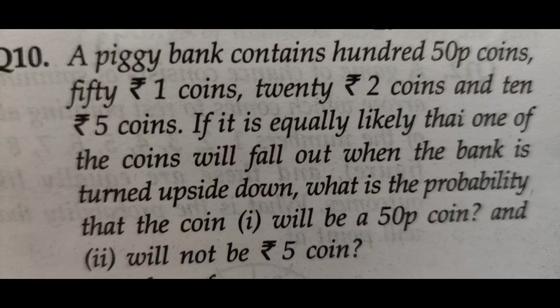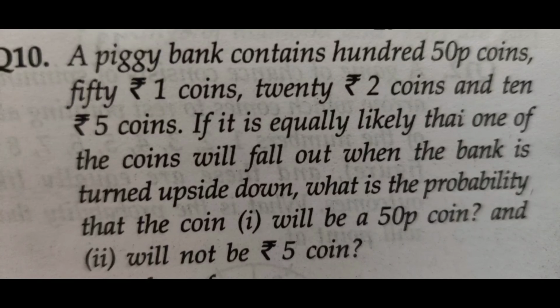Question number 10. A piggy bank contains 100 50 paisa coins, 50 rupee 1 coins, 20 rupee 2 coins and 10 rupee 5 coins.